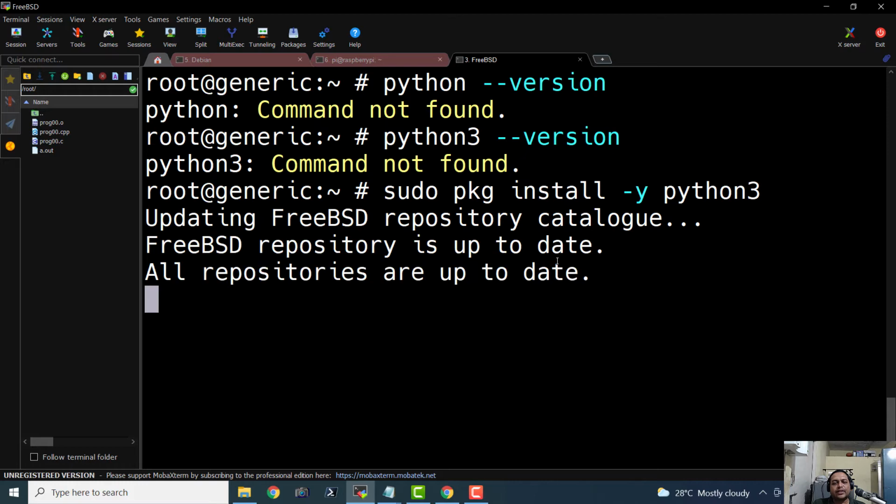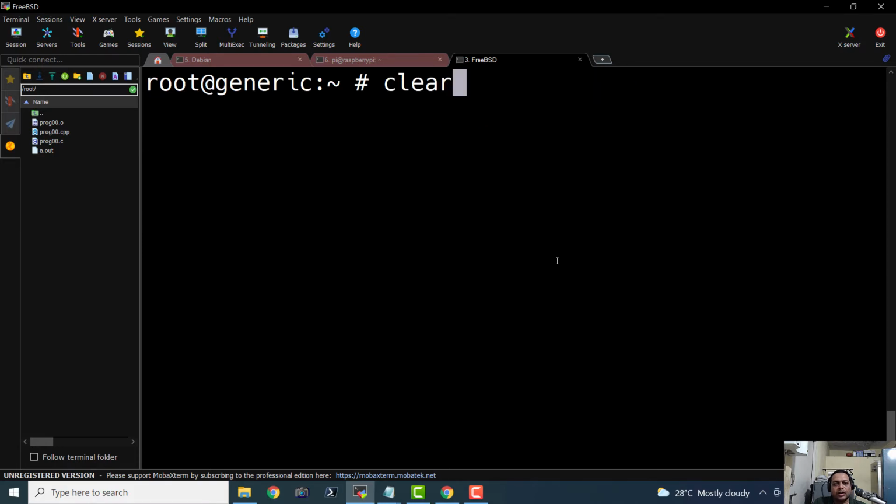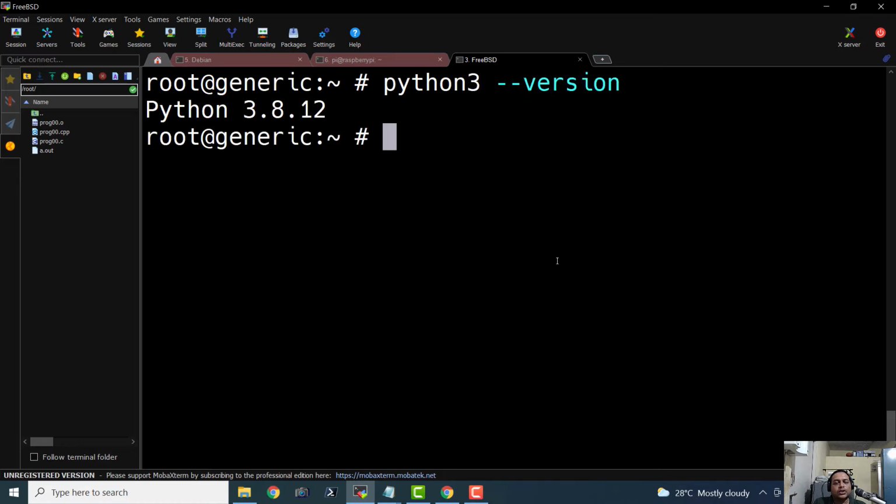It might actually take some time for the installation to finish. Okay, so I think that it installed Python 3. Let us try the command clear and python3 --version. Cool. So it has installed Python 3.8.12. On Windows, I guess we installed Python 3.10.0.